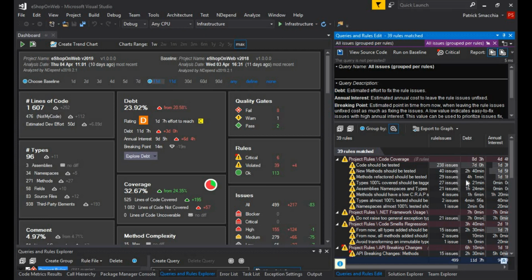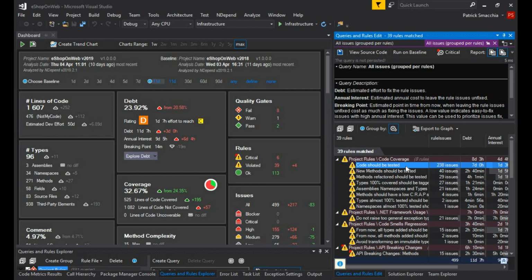This codebase is poorly tested, with only 32% overall coverage. As a consequence, the rule named Code Should Be Tested generates itself most of the debt, 7 days for a total debt of 11 days.